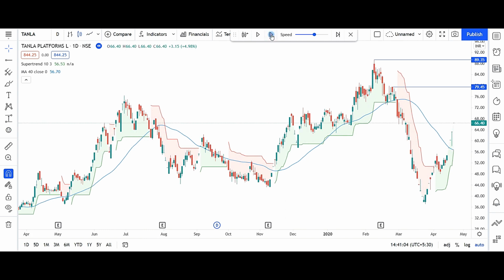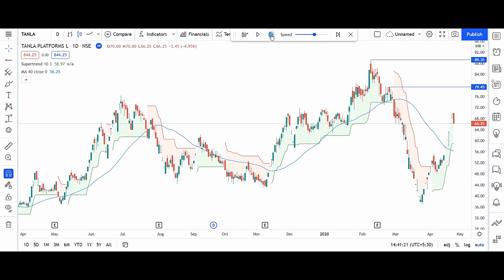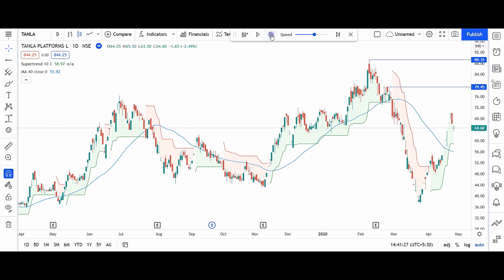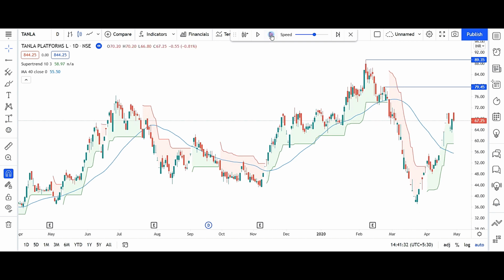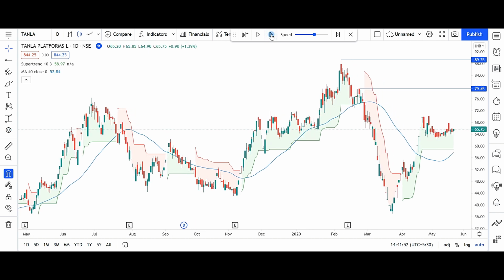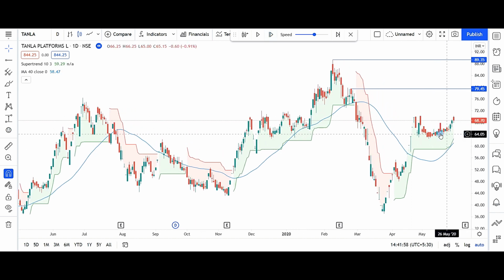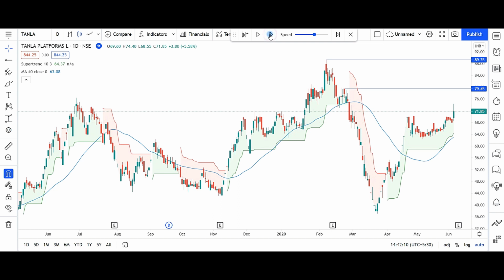Then again there was upper circuit, again upper circuit and some movement. It is moving higher and higher, but there is no entry, no price action, just circuits. It's not possible to take entry in this candle also. It is coming closer to the moving average and super trend. There is no clear cut indication of buy or sell. Fresh entry is not possible in between. You'll have to wait till prices retrace to either super trend or moving average.